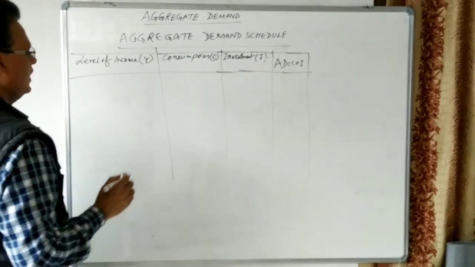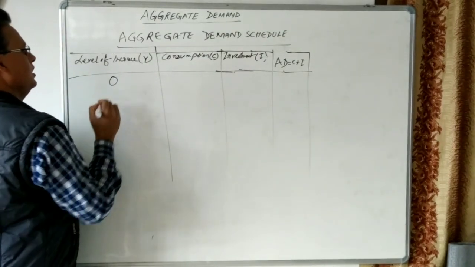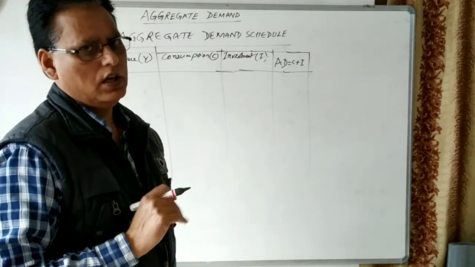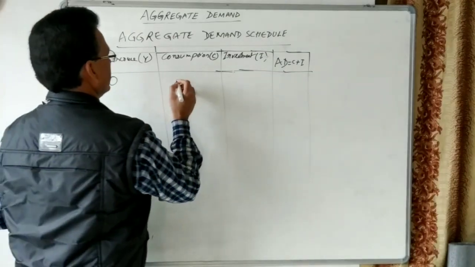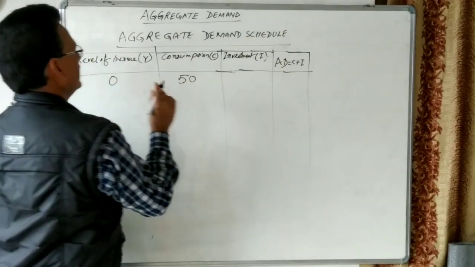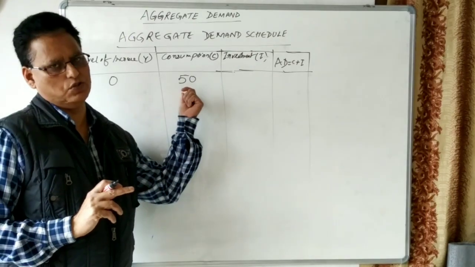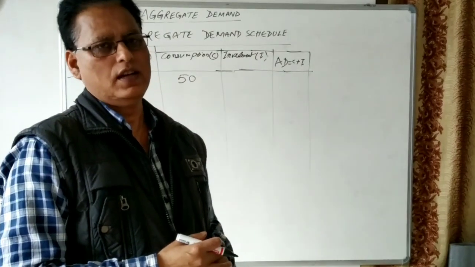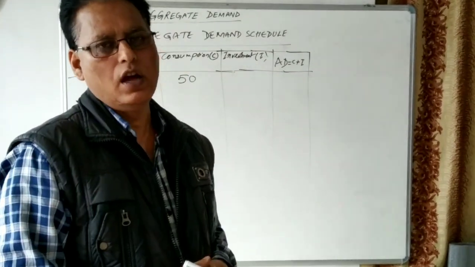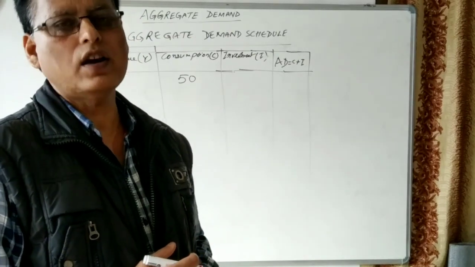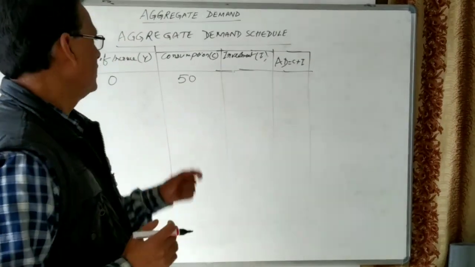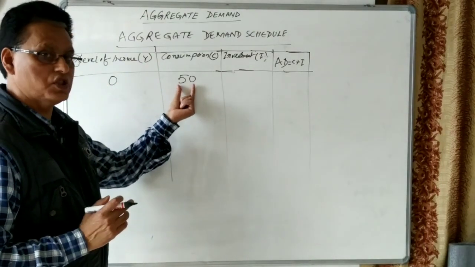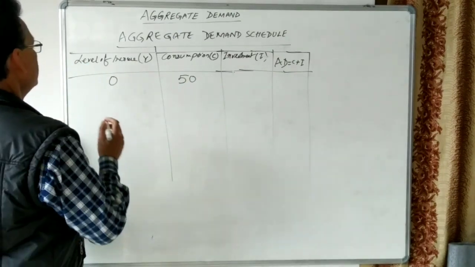If the level of income is 0, consumption, as we have seen, can never be 0. Consumption is always positive. If the level of income is 0, consumption is not 0, because people can use their past saving, or they can borrow from somewhere, or they can sell the asset, but they will maintain the minimum consumption. That is why even if the level of income is 0, consumption is not 0. It always remains positive.